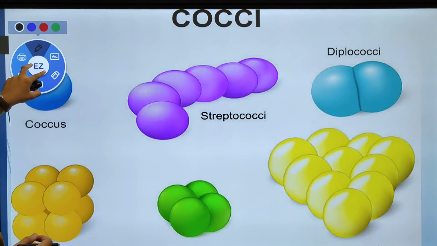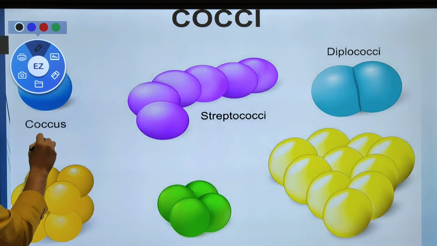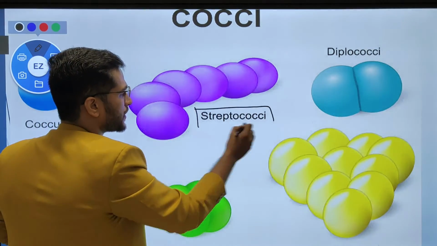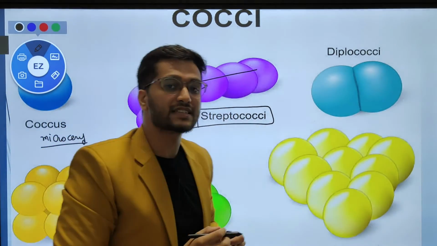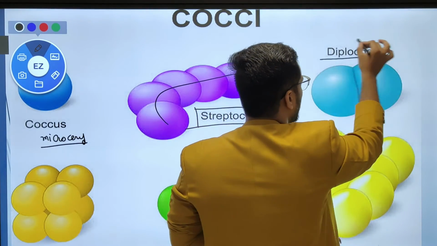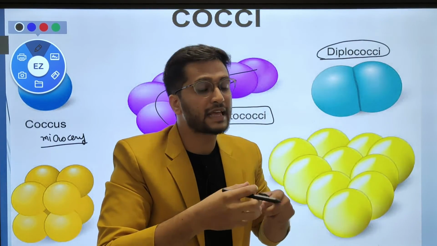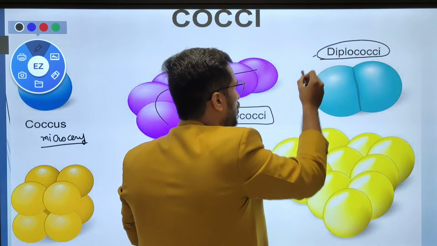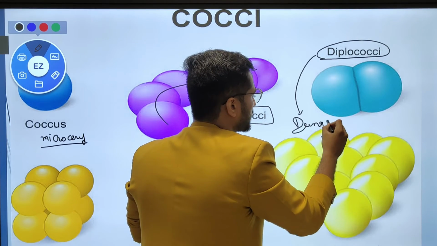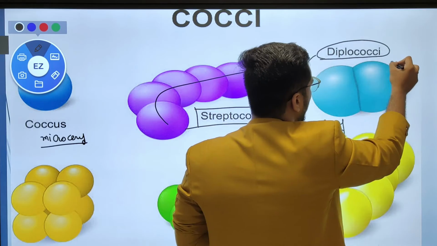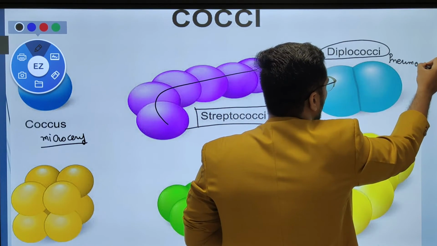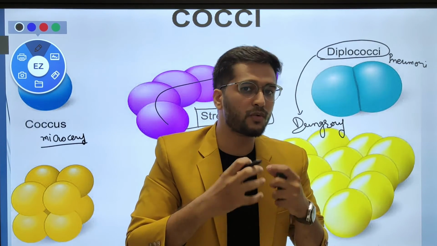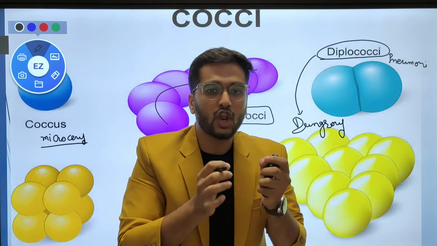This is the coccus bacteria. Coccus bacteria can occur singly, and then they are known as micrococci. When they form a chain, it is known as streptococci. When two coccus bacteria join together, it is called diplococci. Remember a very important thing: diplococci are among the dangerous bacteria, because Diplococcus pneumoniae can create severe pneumonia.